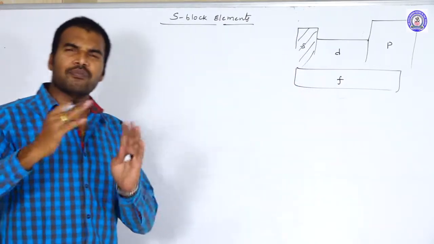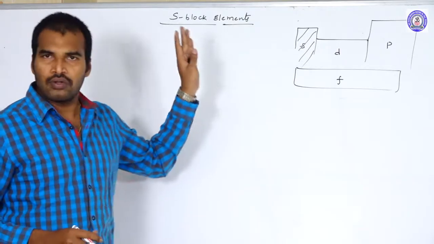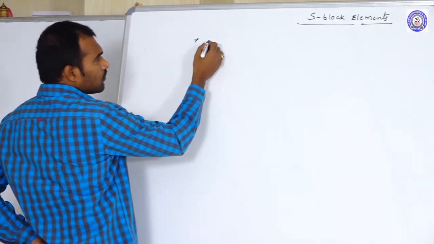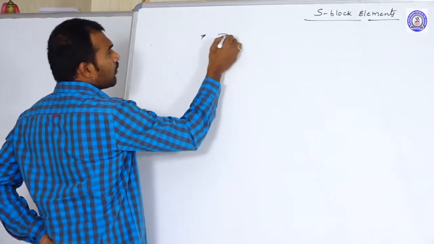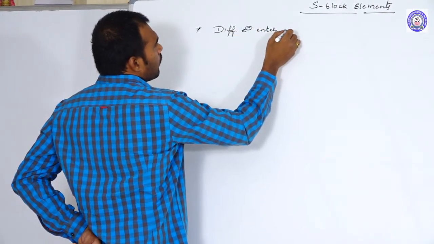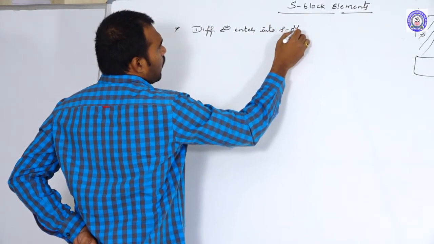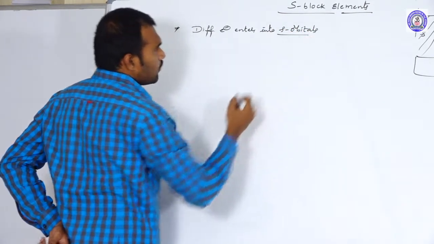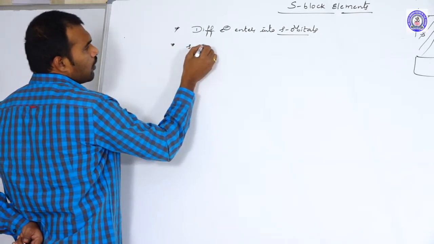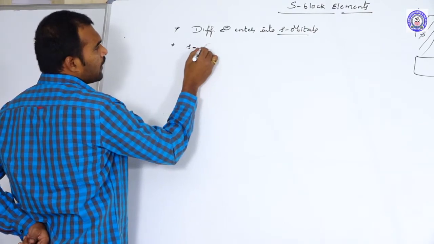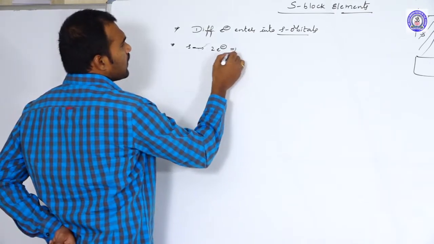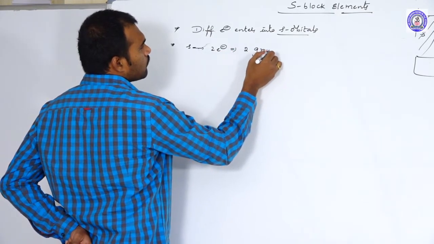First of all, on what basis are the elements differentiated into S, P, D, F? In S block elements, the elements in which the differentiating electron enters the S orbitals, all those elements together we call S block elements. As we know, an S orbital can accommodate only 2 electrons. That is why the S block has 2 groups.